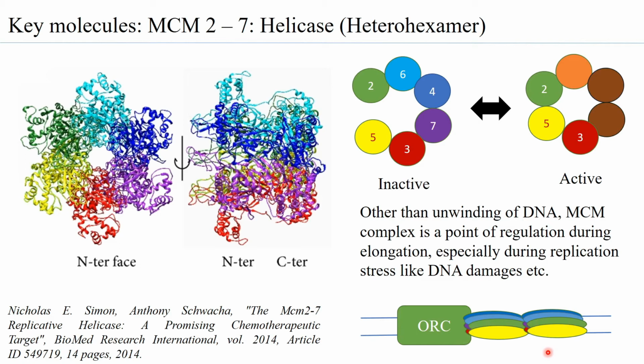So at the G1 phase, at all the origins, you will find the MCM2-7 double hexamer with the ORC present on the origins. Whether it fires or not is dependent on several other initiation factors, but the pre-replication complex ensures that the DNA is ready for initiation when the cell moves from the G1 phase to the S phase. When it goes to the S phase, the origin has to fire, that is, it has to unwind to begin the replication process. This is something that is extremely important.